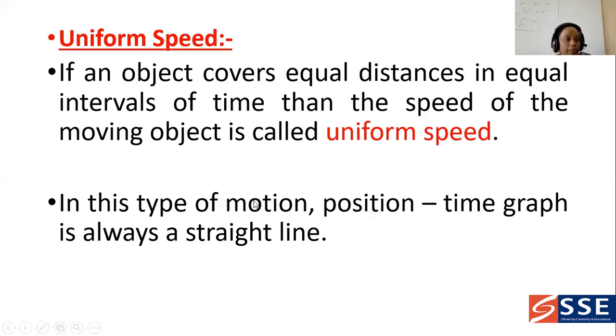And next, uniform speed. So how you can define the uniform speed? Uniform speed ni manam etla define cheyochu? So if an object covers equal distances in equal intervals of time, then we can say that the body is moving with the speed uniformly. In this type of motion, the position time graph is also always a straight line.